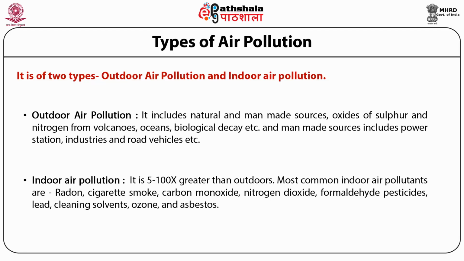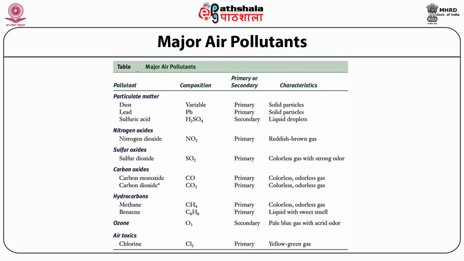The most common indoor air pollutants are radon, cigarette smoke, carbon monoxide, nitrogen dioxide, formaldehyde, pesticides, lead, cleaning solvents, ozone and asbestos. This table shows us the major air pollutants.